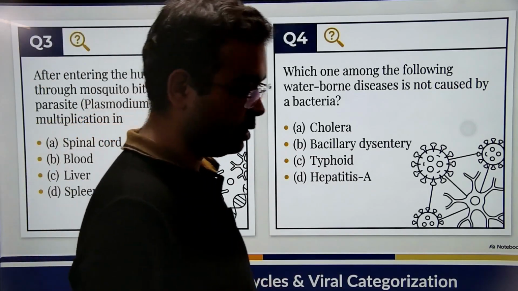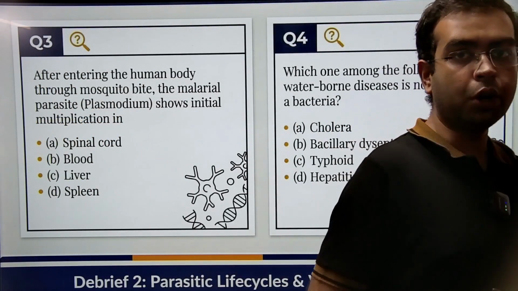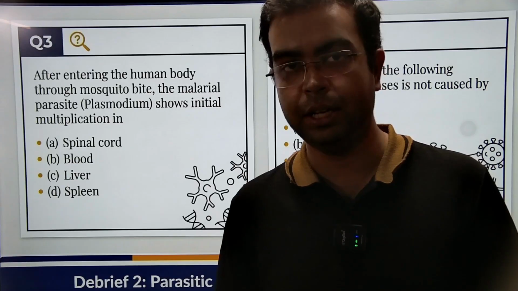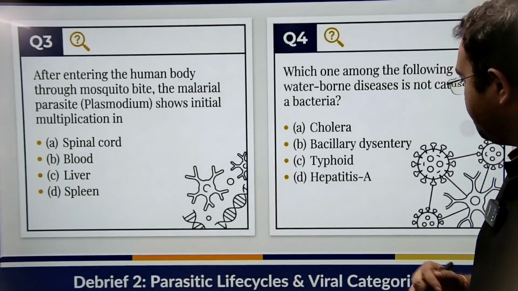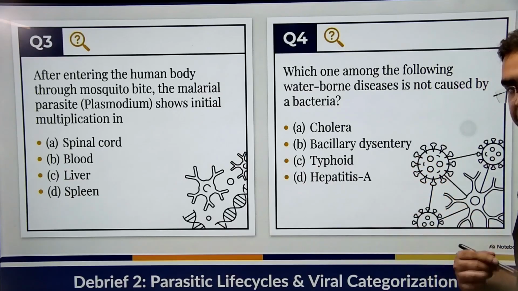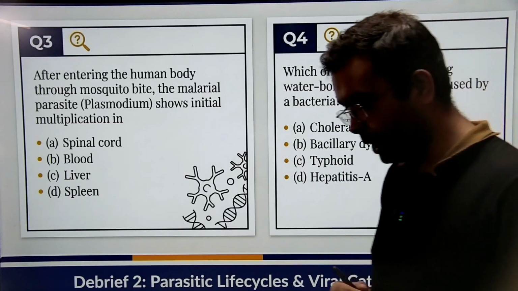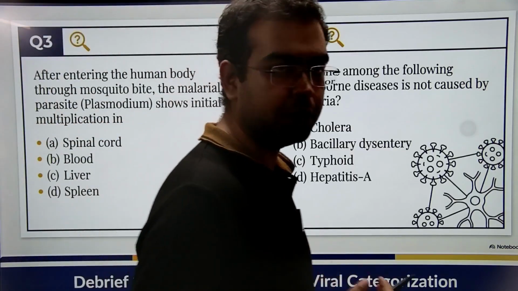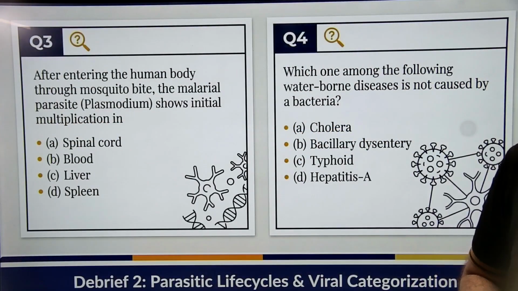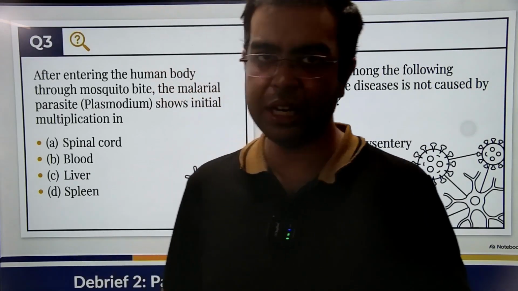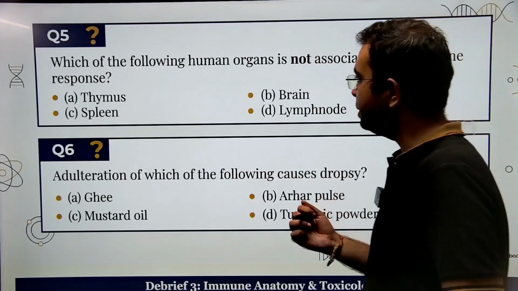But hepatitis A, which is the other name for jaundice, hepatitis A is caused by a virus. Hepatitis A is not caused by a bacteria. All right. So hepatitis A is caused by the hepatitis virus. ठीक है? It affects the liver, and hepatitis or jaundice के time क्या होता है? The bilirubin and the biliverdin content increases a lot. Pigments होते हैं उसमें, yellow pigments होते हैं. That is the reason why जैसे ही वो बढ़ जाता है, our body starts getting yellowish. That is very dangerous. ठीक है? Coming to the next question.